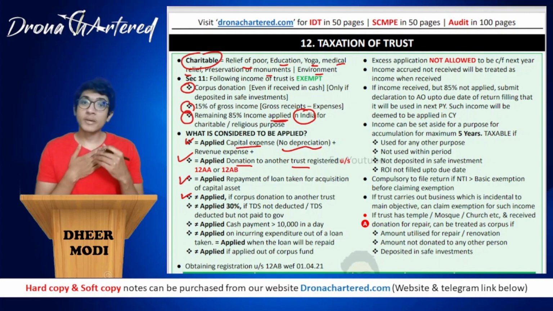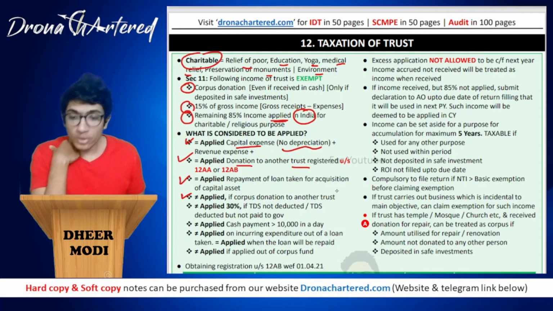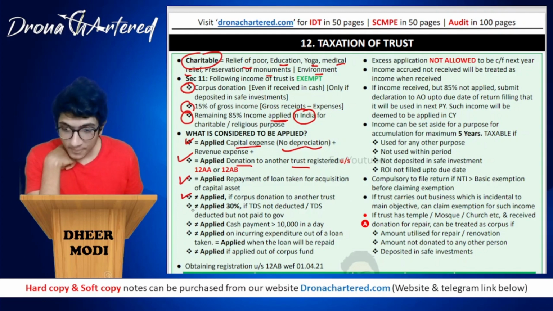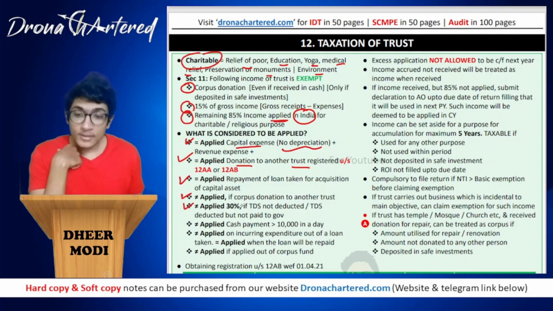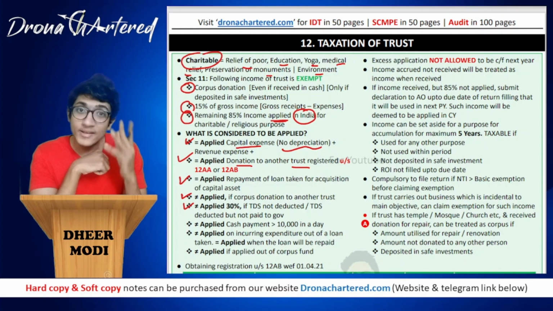Therefore it will become exempt for me and exempt for them as well. So trust would misuse this provision. Therefore corpus donation to another trust will not be treated as applied. Next, it will not be considered as applied to the extent of 30%. You guessed it right, 30%.